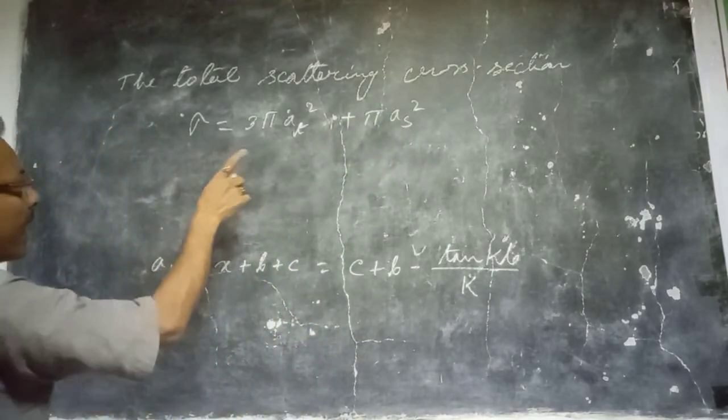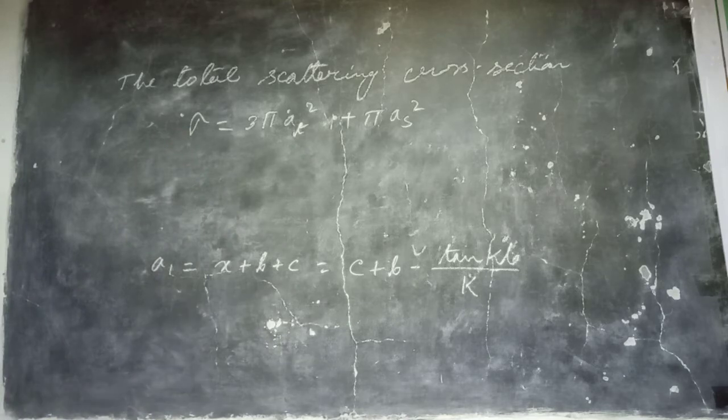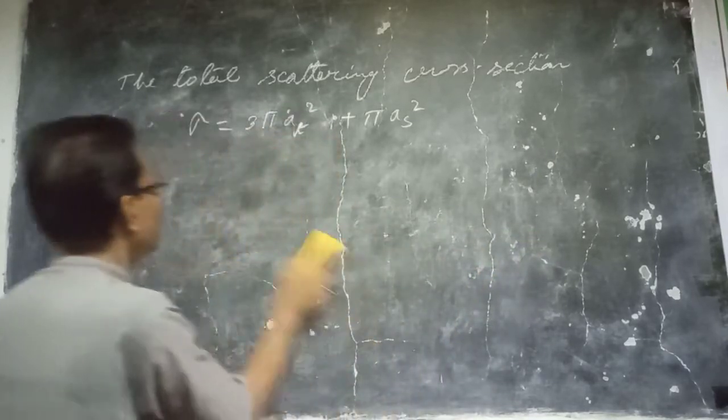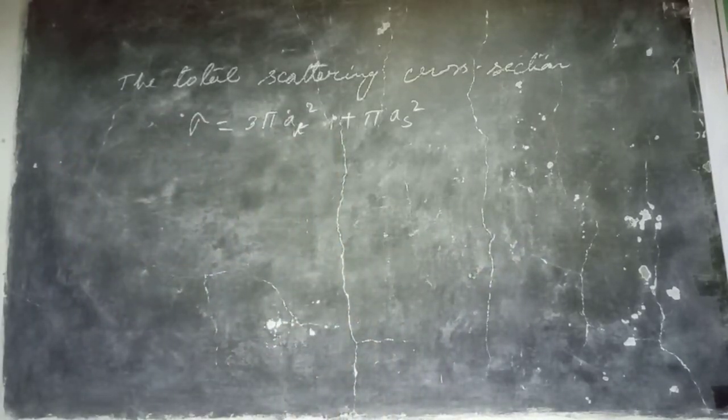The scattering cross section is an experimentally determined quantity, it is the matching ground between the theory and the experiment. Experimentally one can measure the scattering cross section.